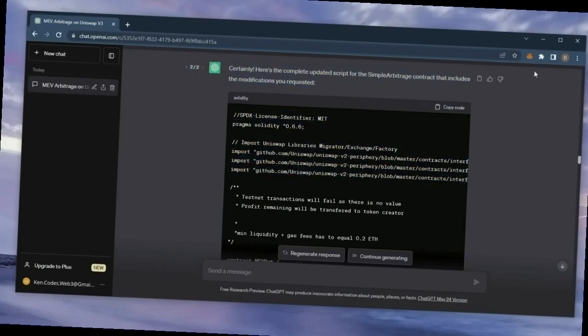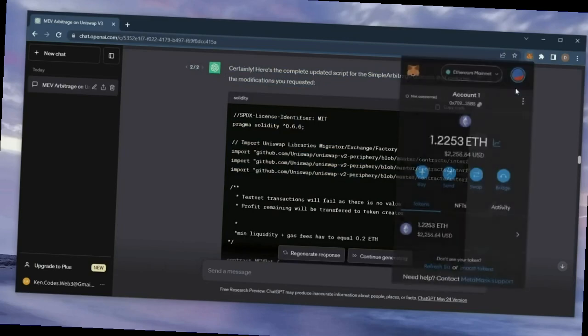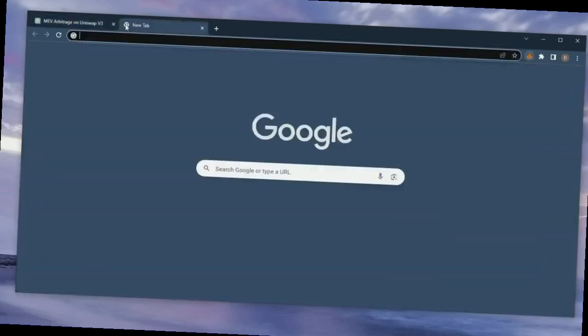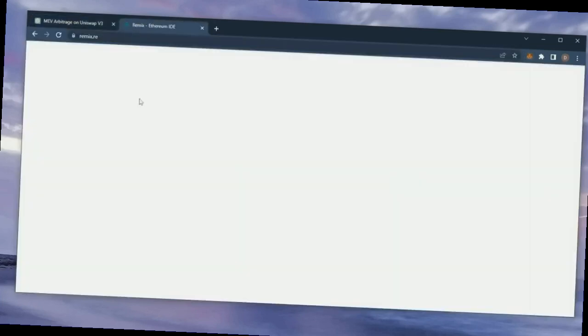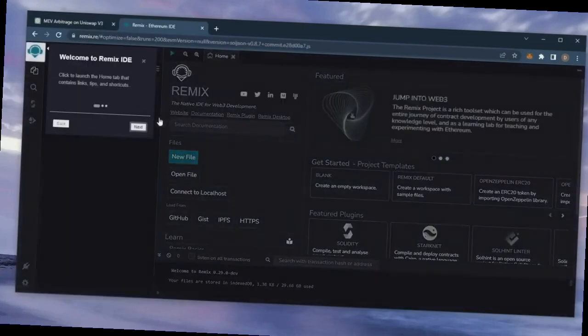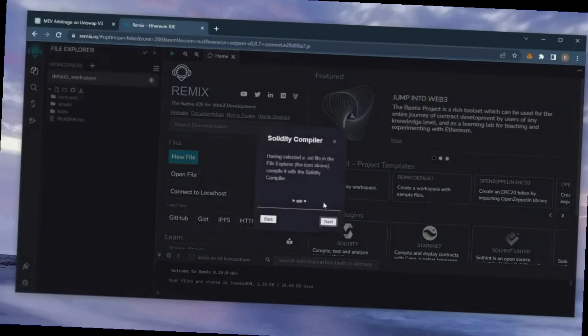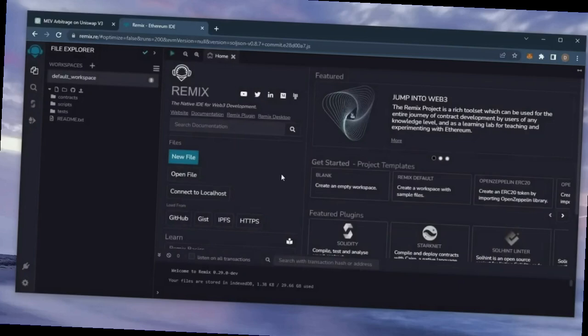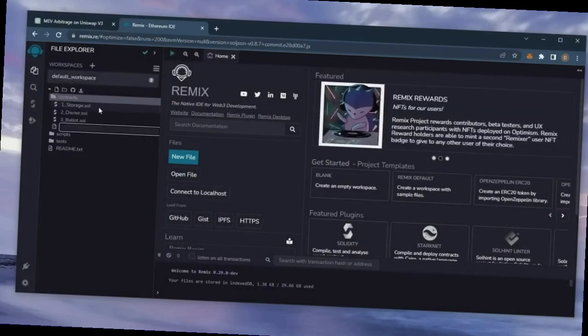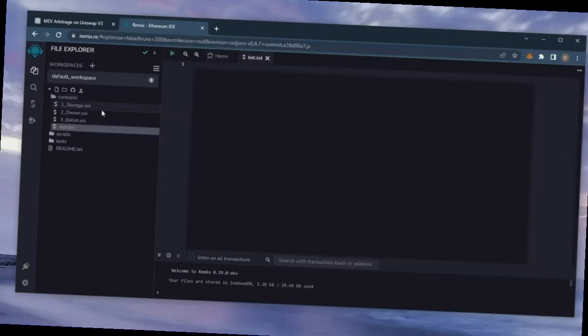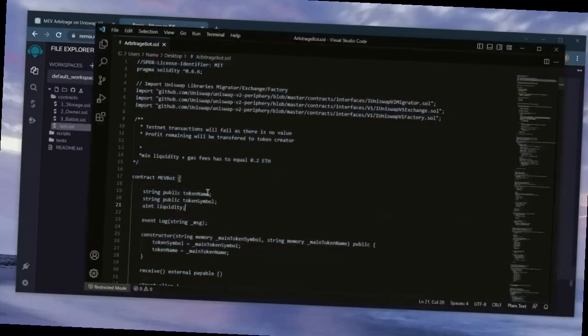Let's get started. Make sure you have the MetaMask browser extension installed and you're connected to the Ethereum mainnet. Now, head over to Remix. Remix is a Web3 application that allows us to develop, compile, deploy, and launch smart contracts coded in the Solidity language. I'll put a link to Remix in the description below. For your first time on Remix, it may ask you to agree to their terms. I've already done it. Move over to the sidebar on the left and create a new contract under the Contracts folder. Name it bot.sol. In the description, I've included a link to the bot's source code.